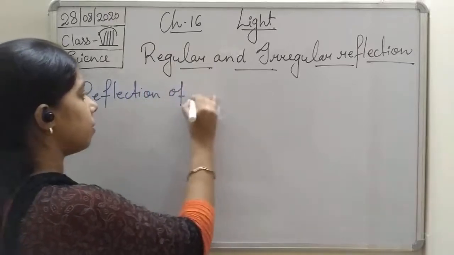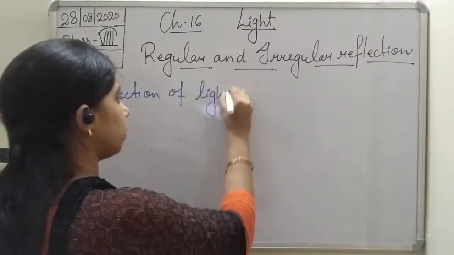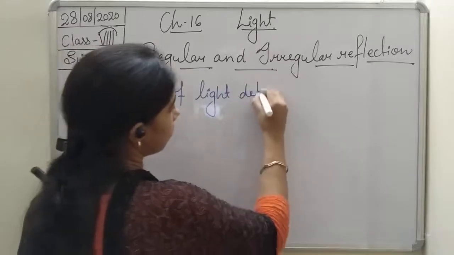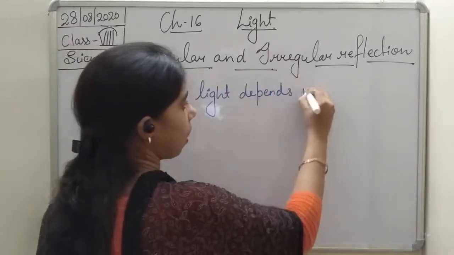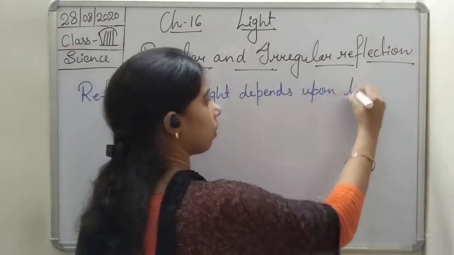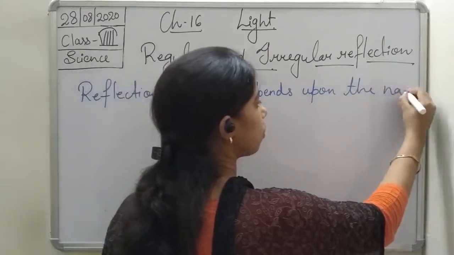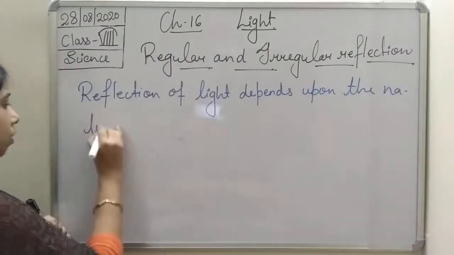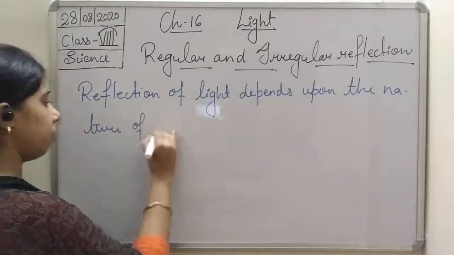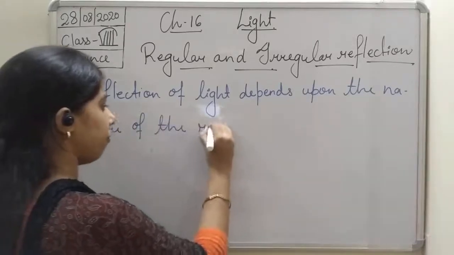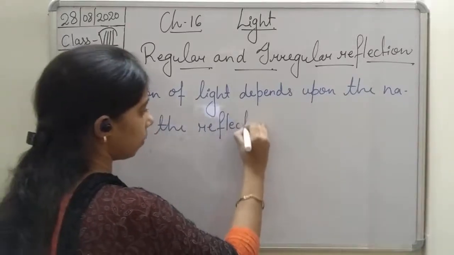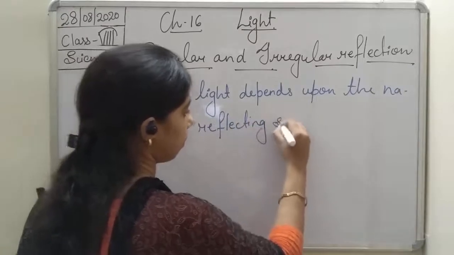Reflection of light depends upon the nature of the reflecting surface.